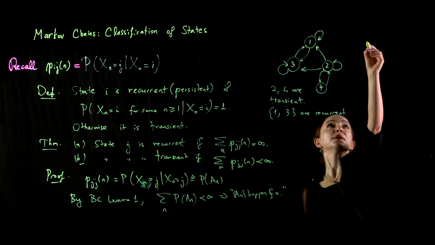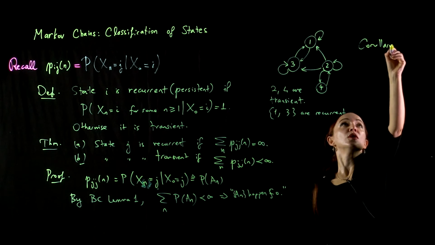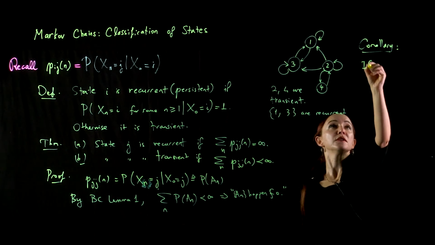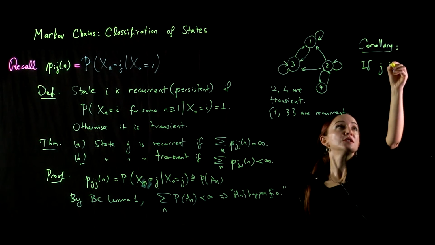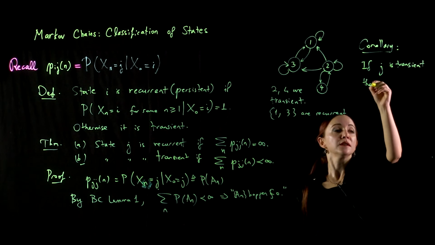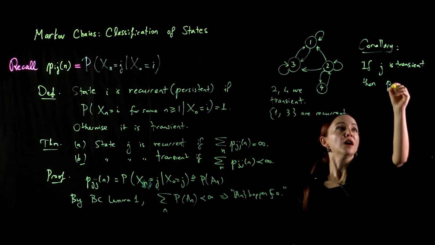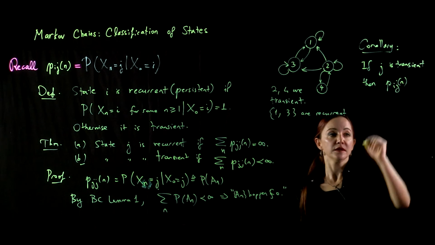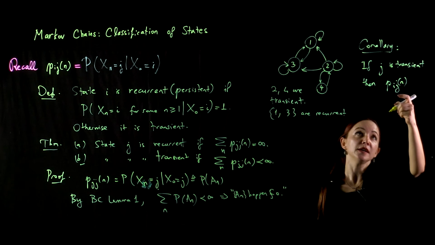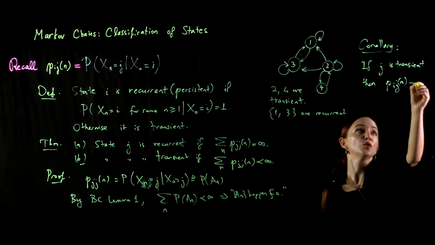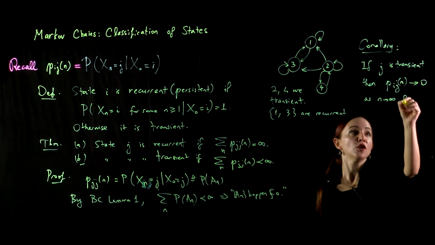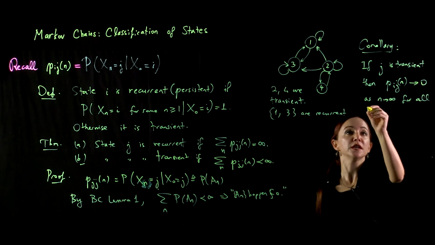Now, as a corollary of this theorem, if a state j is transient, then Pij(n), meaning the probability of going from i to j in n steps, must go to 0 as n goes to infinity for all starting states i.